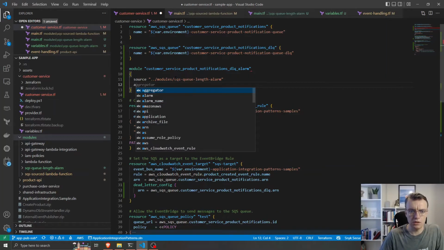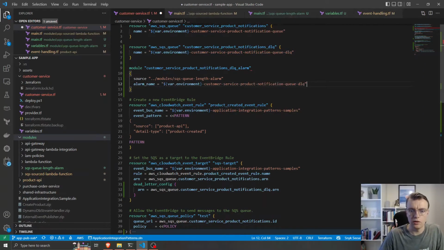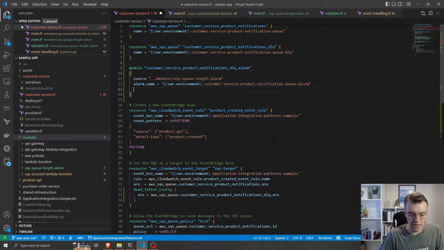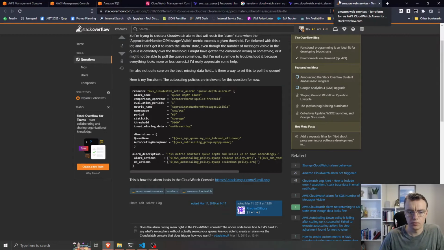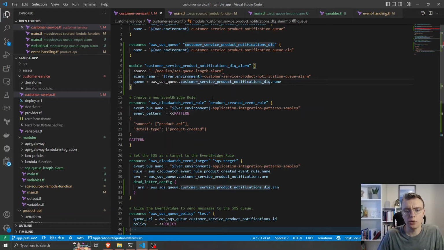The alarm name is going to be pretty similar to that. Let's call that queue alarm, and then our queue is going to be this, so it'll be AWS SQS dot that name. Okay, so we've got our alarm configured now.